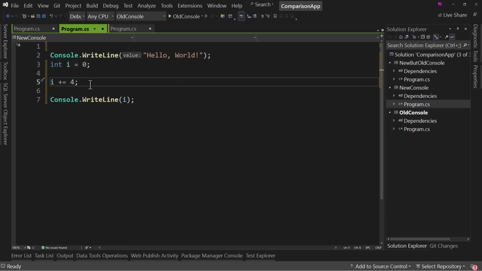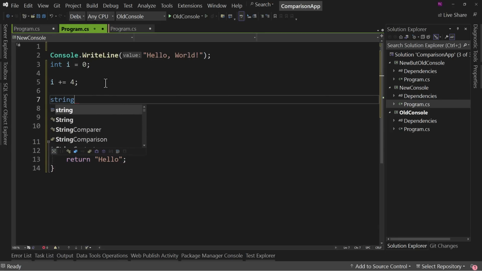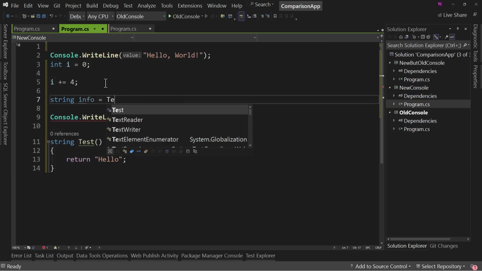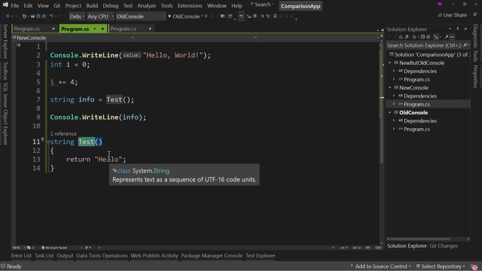And eventually you say, hey, you know what? Let's learn about methods. You can create your own little method. So you can say string Test, and you can have your Test method do something where you can say return hello. And then you can say string info equals Test, like that. You can get the value out and print info out. So now you're learning about methods, which actually technically this is a local method. That's okay. You're learning about methods and how to call this more than once.